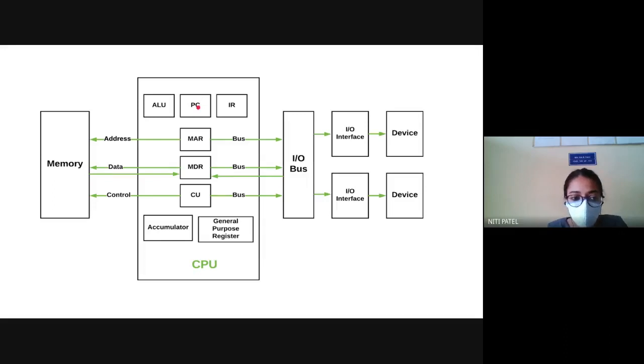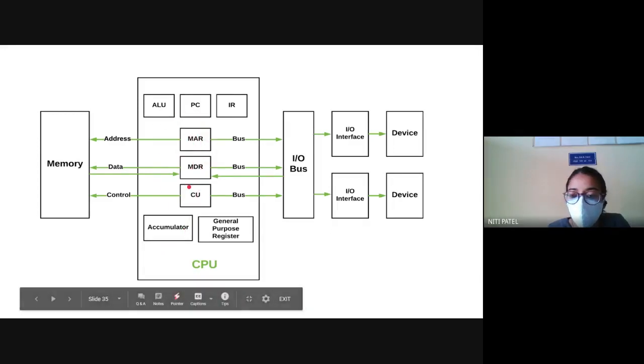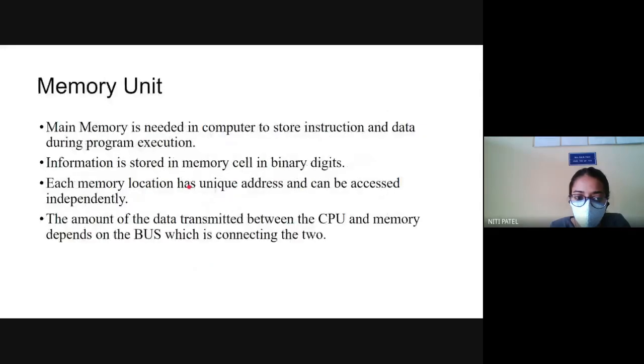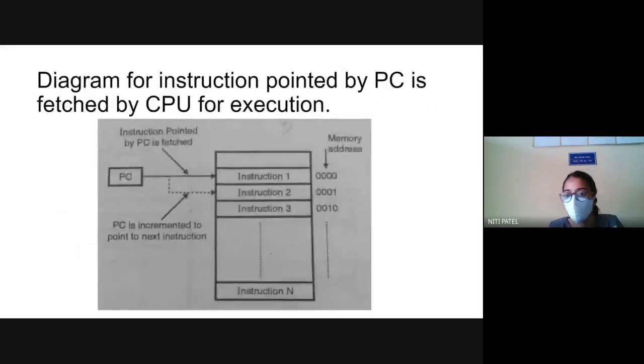So as soon as the program is loaded inside your main memory, the PC will get activated. It will go to the first instruction, take the address of that instruction, take the data of that instruction, execute that instruction, and store it inside the accumulator. Again, it will go to the program counter and check which instruction is pointed by the program counter. It will take the address from MAR, take the data from MDR, execute the instruction, and store the result in the accumulator. This process will continue in a loop until I get the end result. Once the result is displayed, it will stop the execution of that particular program.